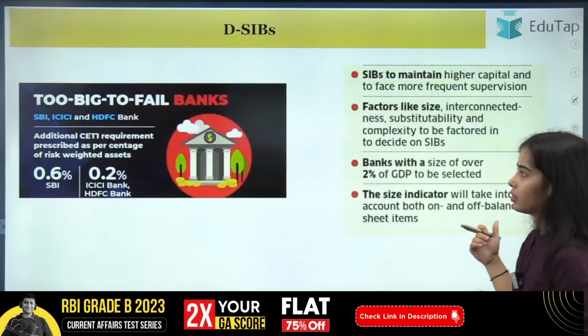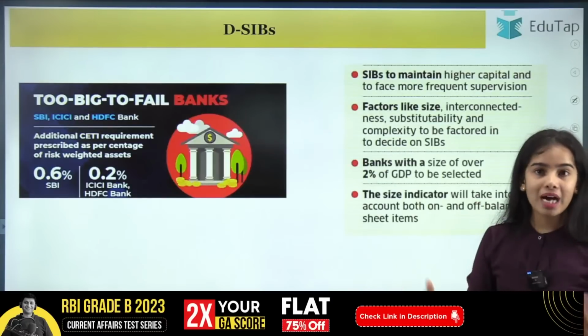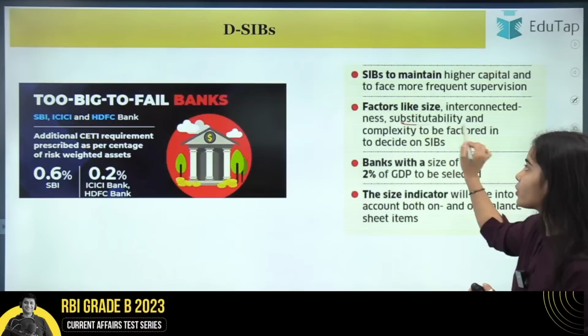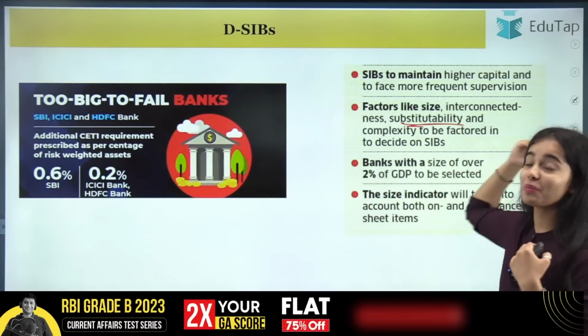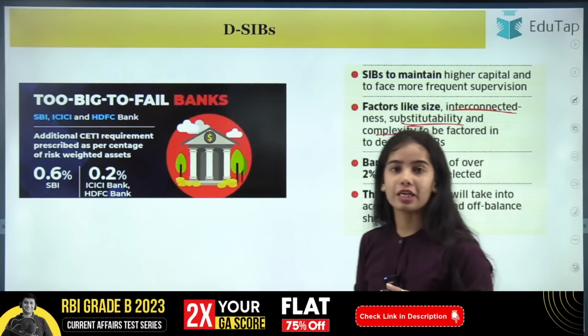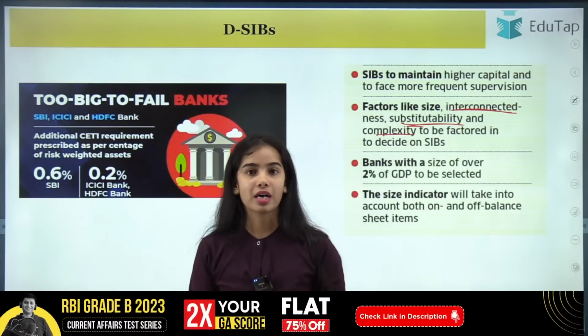Okay. So they are the too big to fail banks. They are very big in size. They are not easily substitutable. They do not have substitutability. They are interconnected, and as well as they are quite complex in nature. Okay. So they are too big to fail banks.